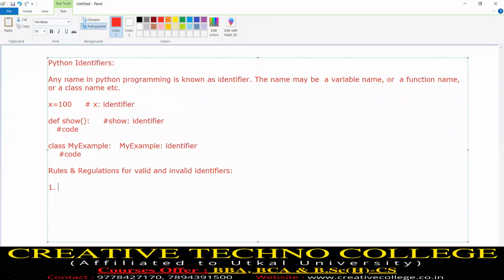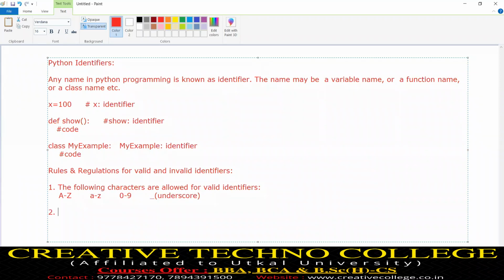Okay, rule number one. First of all, we have to know which characters are allowed for valid identifiers. The following characters are allowed for a valid identifier: uppercase A to Z, lowercase a to z, digits 0 to 9, and the underscore symbol.